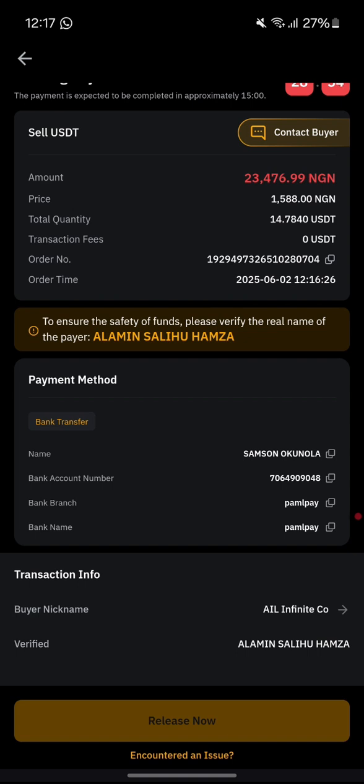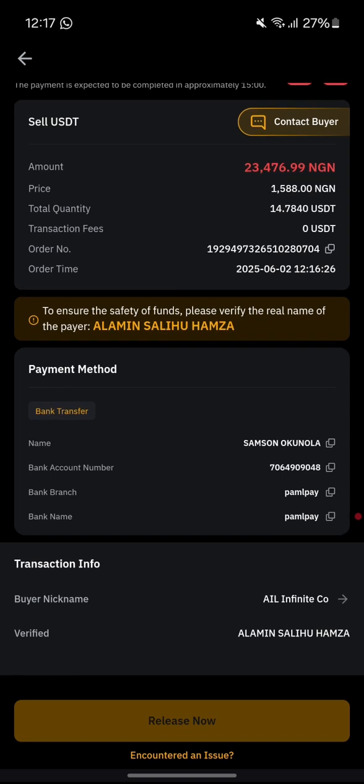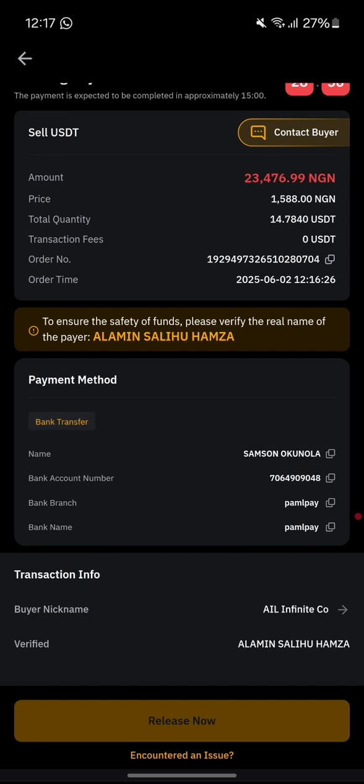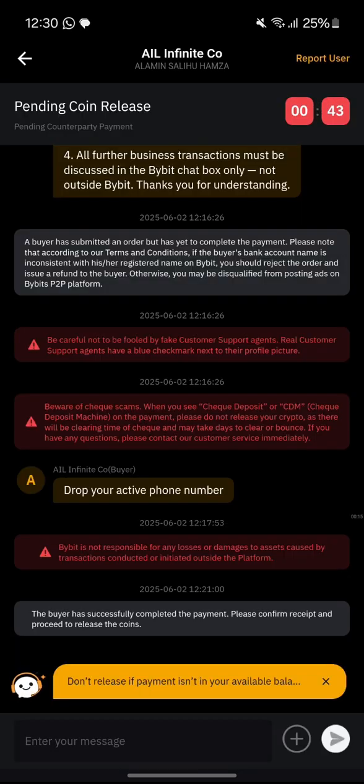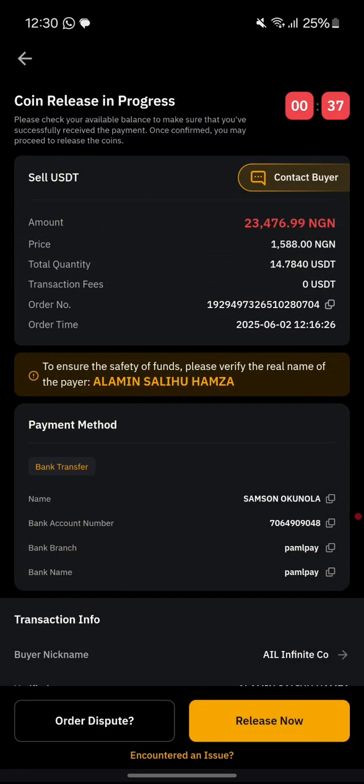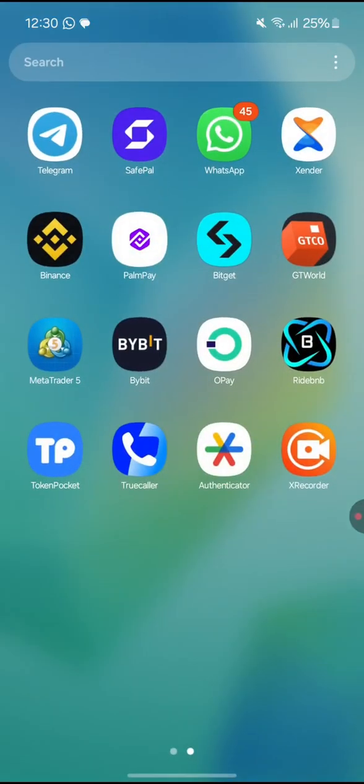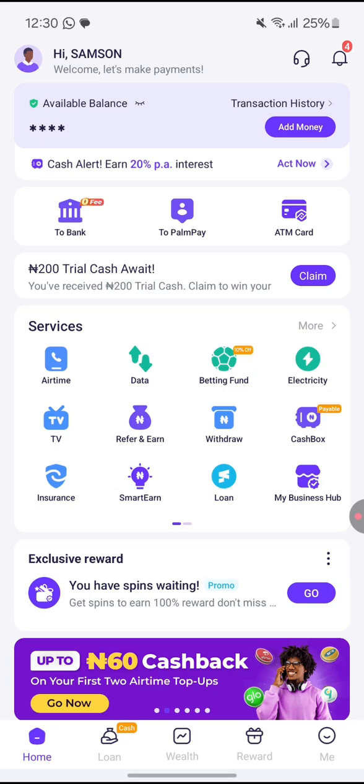After the person has sent the money to the account you provided, you are going to release the coins. So let's just wait for this person to pay us. The buyer has successfully completed the payment. Please release the coins. So the next thing we are going to do, before we release these coins, is go and check our balance. So let's go and check our wallet, maybe we have received the money. So just open the wallet. Let's check.